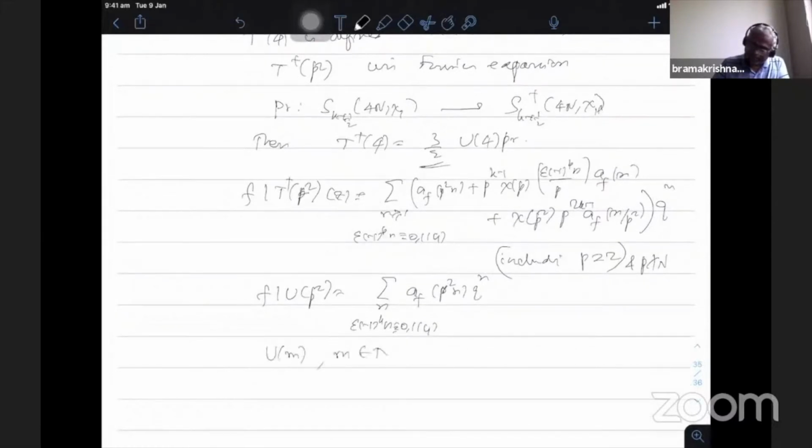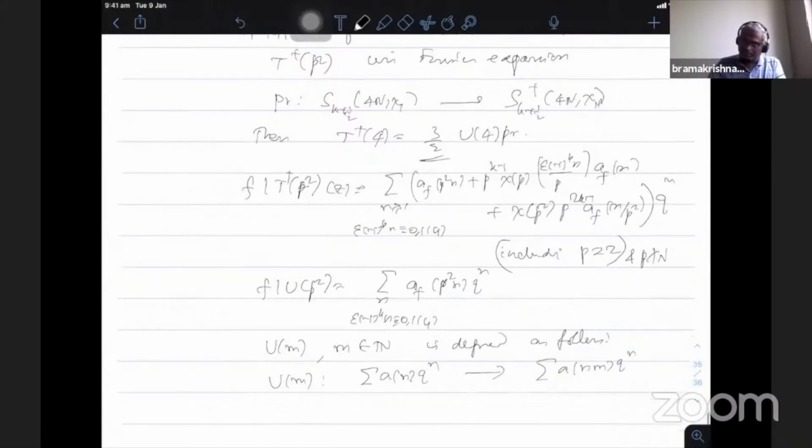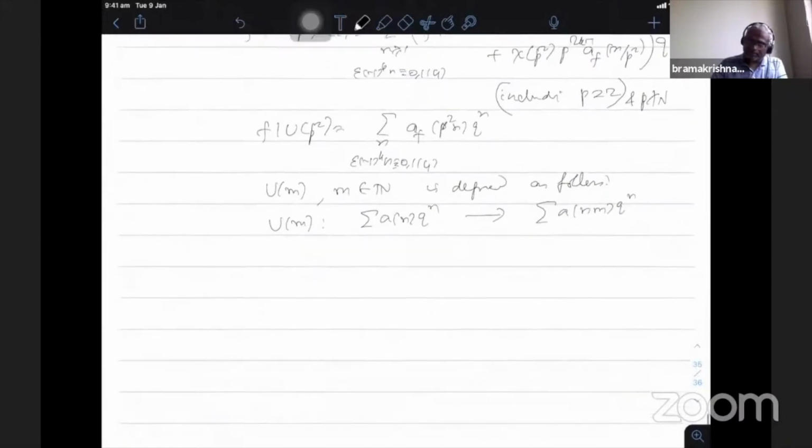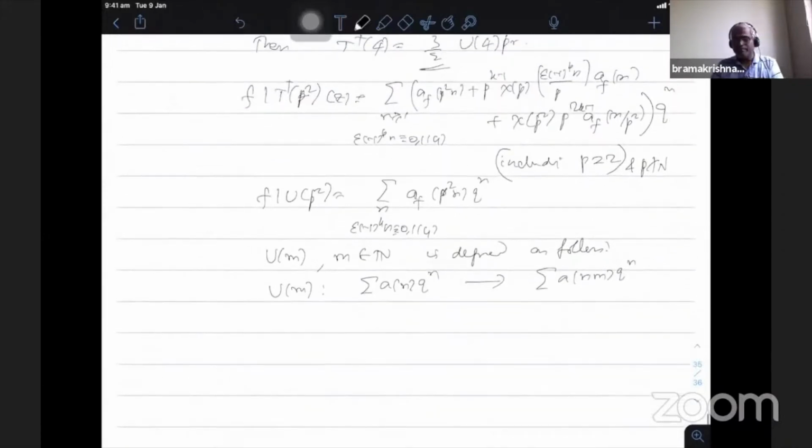For M any natural number, it is defined as follows. On Fourier expansion, it takes the sum of a(n) q^n to the sum of a(nM) q^n. So it takes the nM-th coefficient to the n-th coefficient in the Fourier expansion. One can show that whenever M divides the level, it is a Hecke operator and preserves the space. Otherwise, we only have the Fourier expansion.